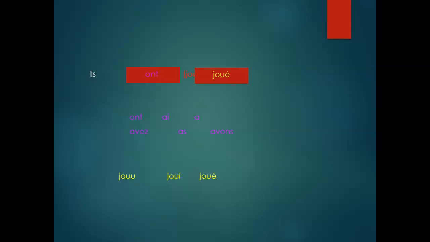If you thought jouer, you are right too. Ils ont joué. Ils ont joué will be my conjugation. Now I have maman, and I have répondre. On the chart, we just saw the subject pronouns, le pronom personnel sujet: je, tu, il, elle, nous, vous, ils. We just saw those subject pronouns.